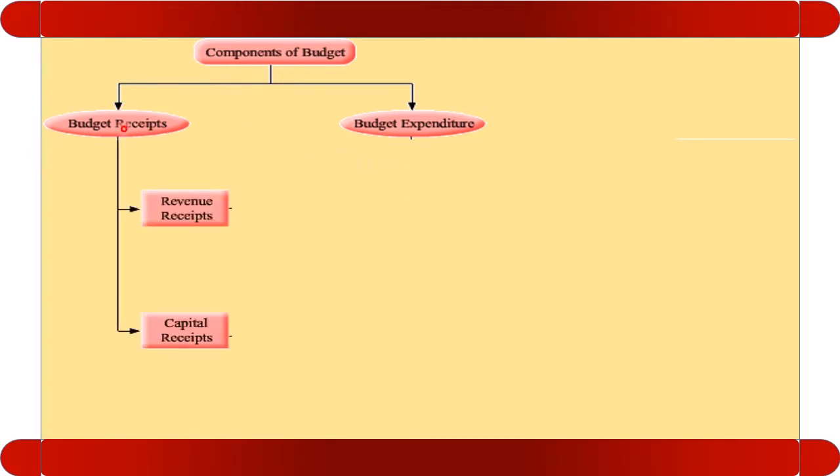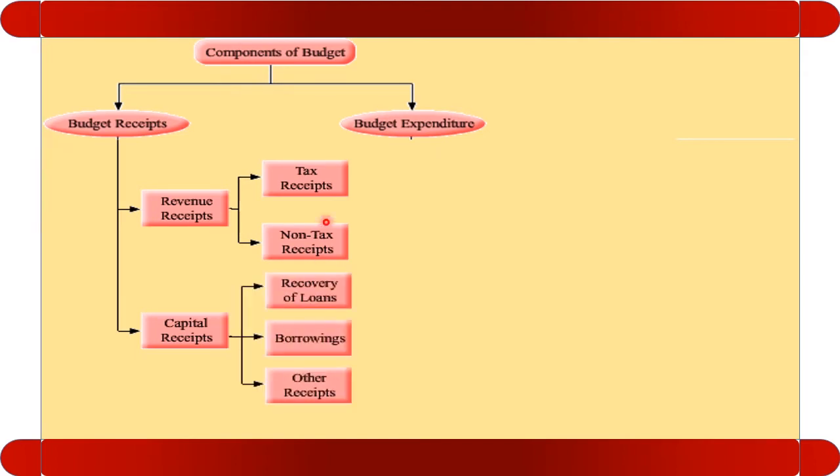Let us see the budget receipt. Budget receipt has two parts: revenue receipt and capital receipt. Revenue receipt is further divided into two parts, that is the tax receipt and the non-tax receipt. Capital receipt has three components: number one, recovery of loans, borrowings, other receipts. In this video, we will discuss and see the detail of the budgetary receipt.